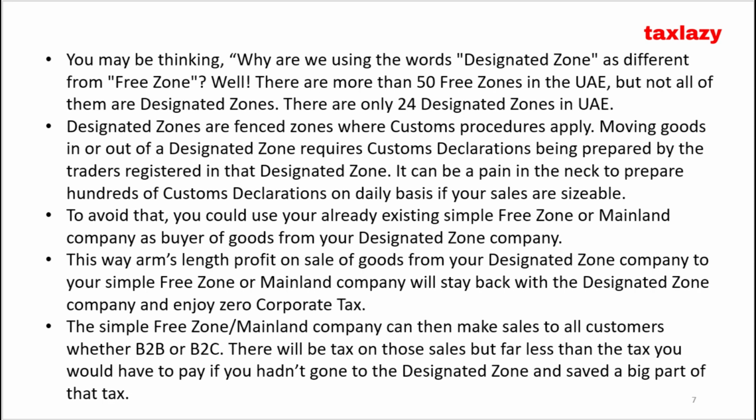This way arm's length profit on sale of goods from your designated zone company to your simple free zone or mainland company will stay back with the designated zone company and enjoy zero corporate tax. The simple free zone/mainland company can then make sales to all customers, whether B2B or B2C. There will be tax on those sales, but far less than the tax you would have to pay if you hadn't gone to the designated zone and saved a big part of that tax.